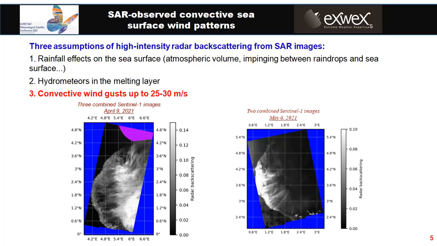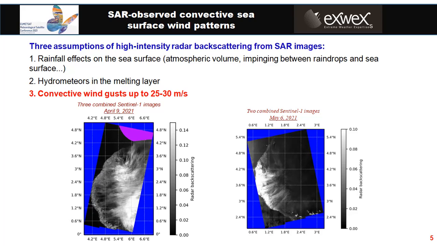So we have explained in the previous slide how to estimate surface wind speed from SAR and radiometer data. Now we would like to talk about the estimation of convective winds from SAR data. But first, why SAR data? Because they have the advantages of high spatial resolution and wide swath that can offer the observation of convective wind patterns at various scales. For many years, the interpretation of the high intensity radar scattering outside the image has been an interesting scientific debate. Indeed, we can list here three assumptions to interpret this feature.